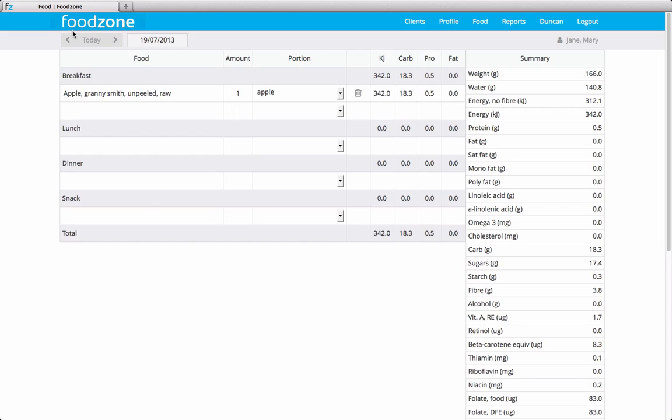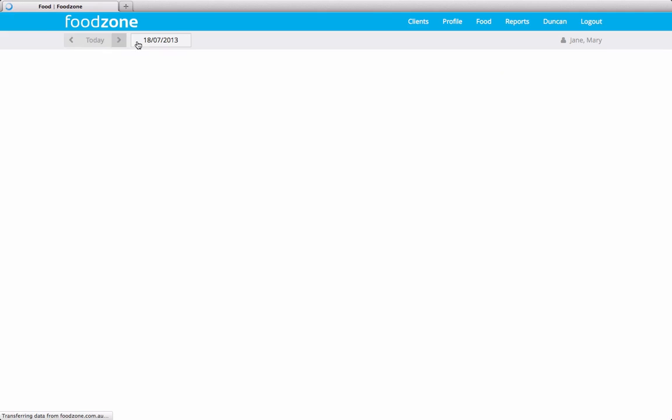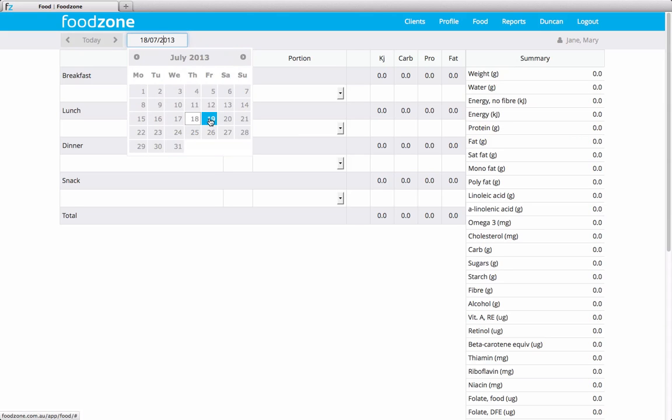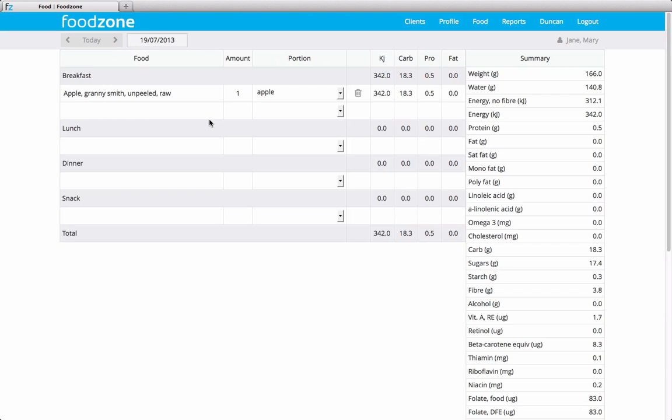So if we want to go back a day, we could click on this icon here, and you'll notice the date will change from the 19th to the 18th, and we'll go backwards one day. So let's just click on today, and it will take us back to today, and you'll see this date will change here back to the 19th. We can also click in here and choose 19th, and it will take us forward.